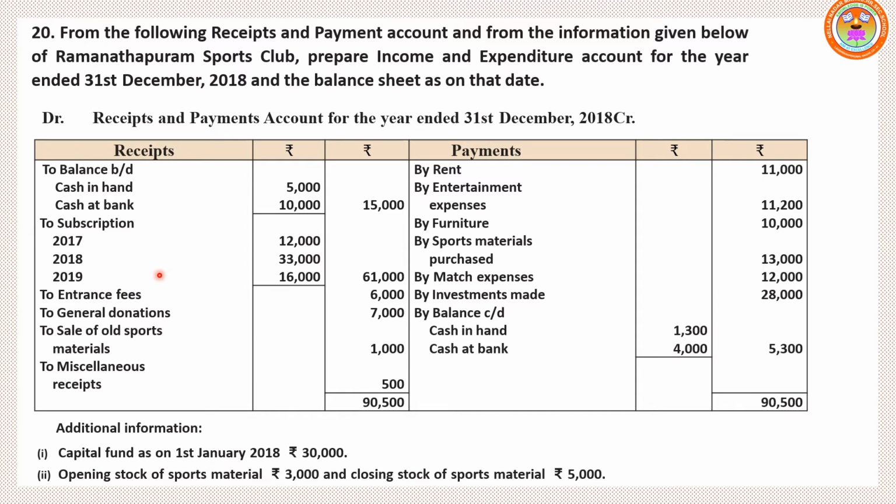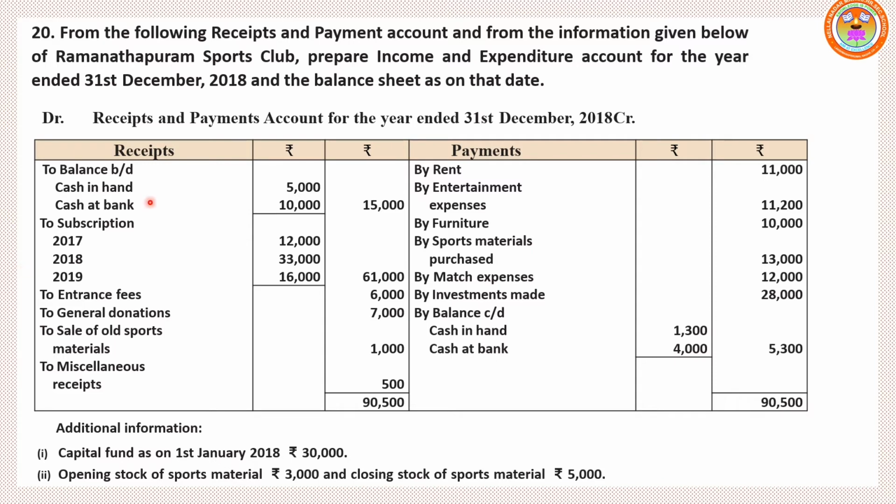Then third one, only revenue transactions. It may be revenue receipt or revenue expenditure. Capital receipts and capital expenditure will not appear under income and expenditure account. And then non-cash items also appear under income and expenditure account. So based on these rules we are going to prepare.